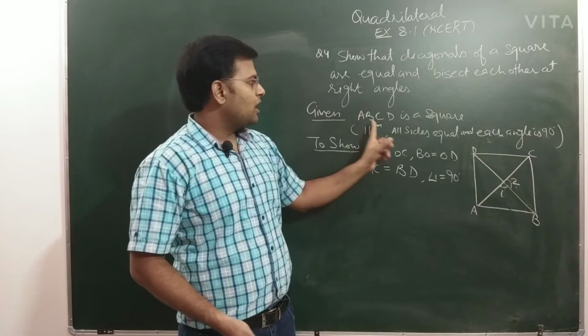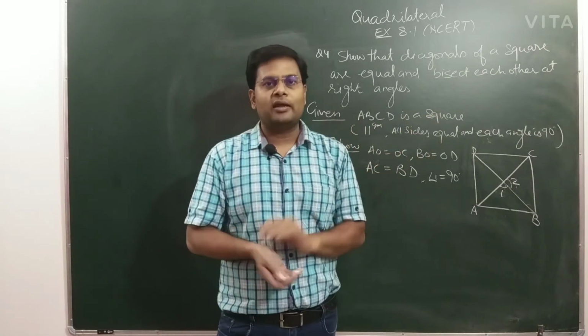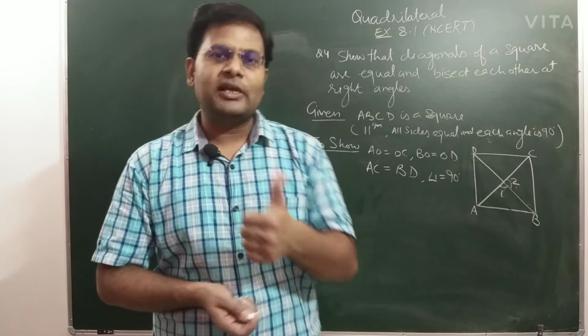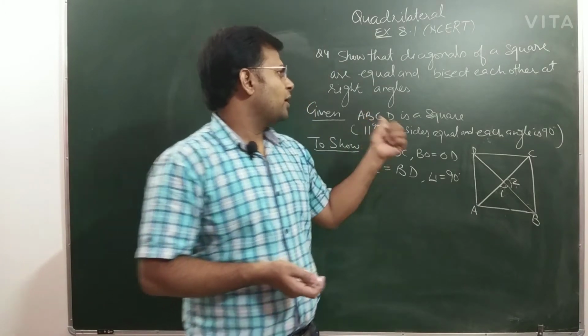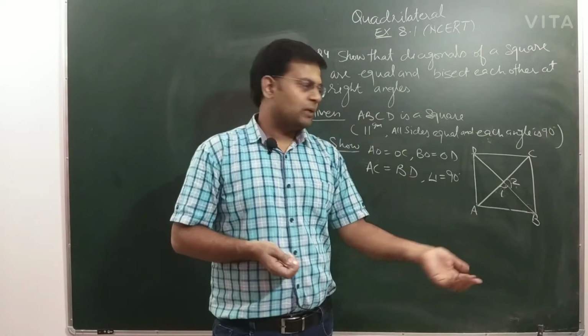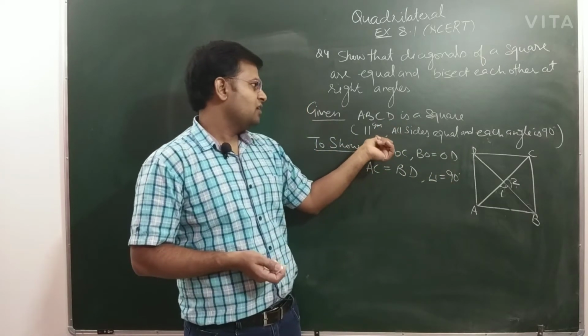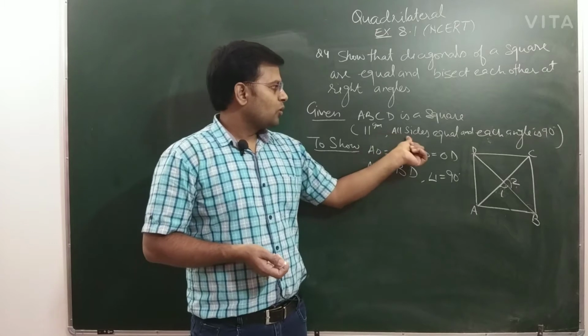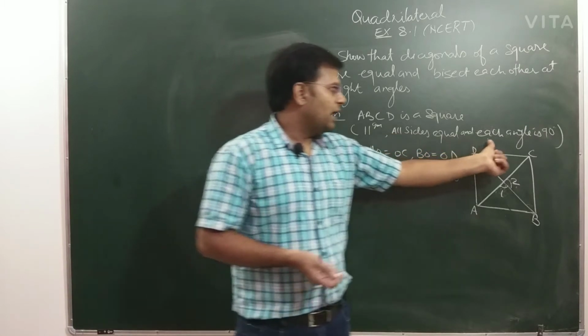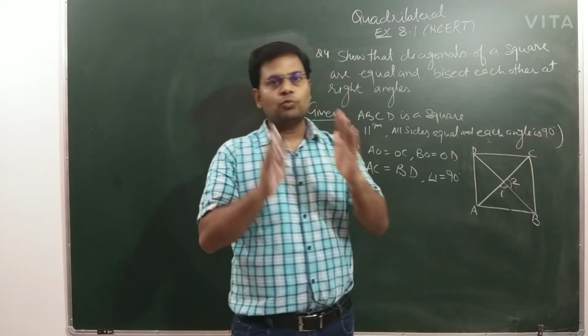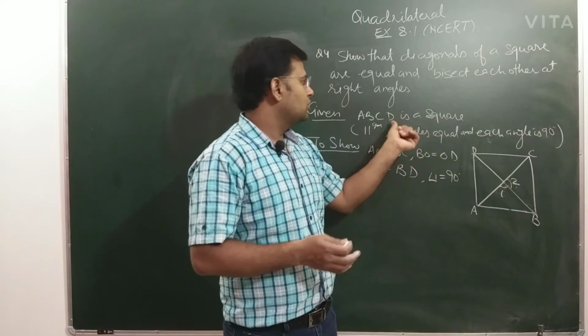So first of all, now you see that ABCD is a square. It has already been told to you in the definition that any square is first of all a parallelogram, and only after that come the square's own properties. Like the definition of square is that it is a parallelogram, all sides are equal and each angle is 90 degree. This is what the definition says about square.